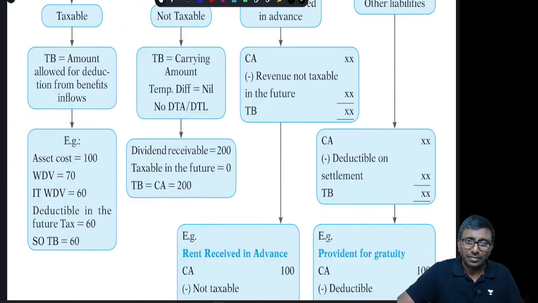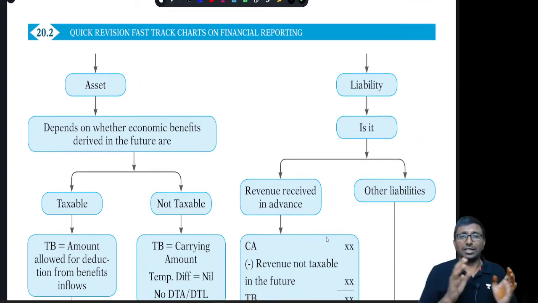I repeat once again, tax base for an asset is based on the question: the economic benefits which are going to be generated from the asset, means money will come from selling the goods generated from the asset or by selling the asset itself. Is it taxable? If you say taxable, the amount that will be deductible in the future from the taxable income, that is the tax base. If you say the future economic benefits are not taxable, under that circumstance tax base is equal to carrying amount.